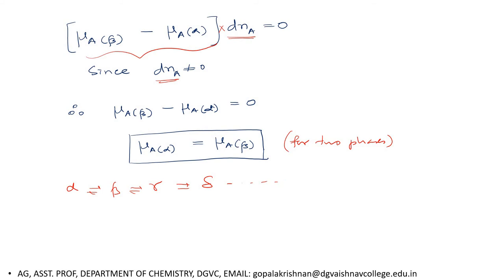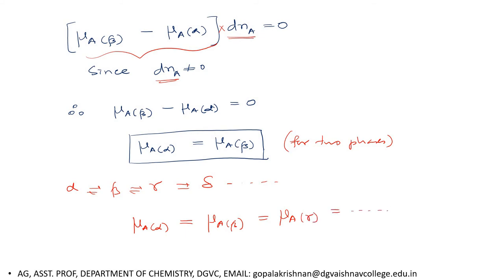Then we can write in general the thermodynamic criteria of equilibrium as chemical potential of component A in alpha phase should be equal to the chemical potential of component A in beta phase, should be equal to chemical potential of A in gamma phase, like that.